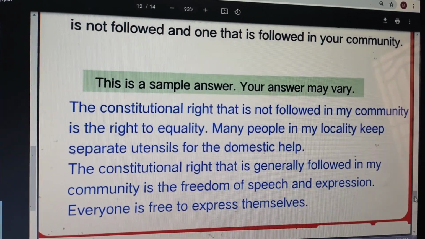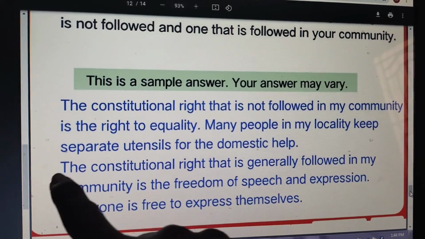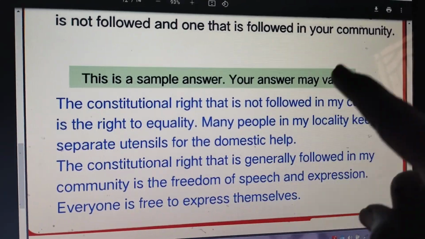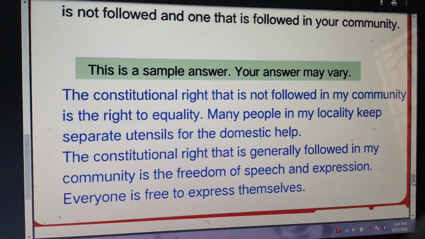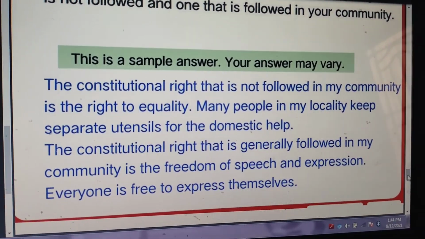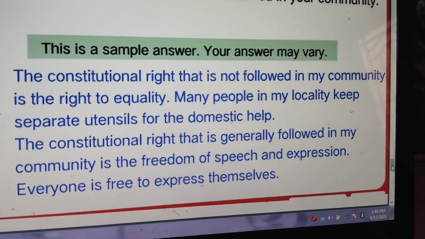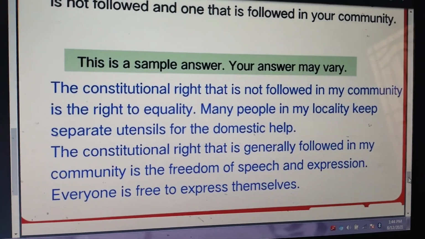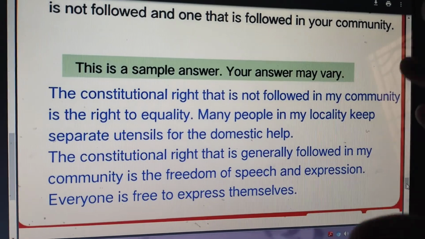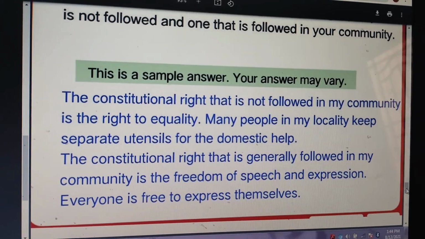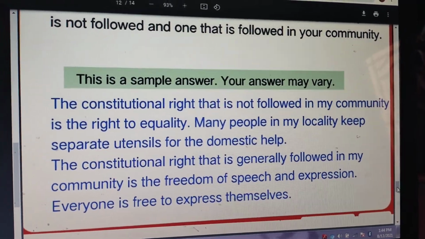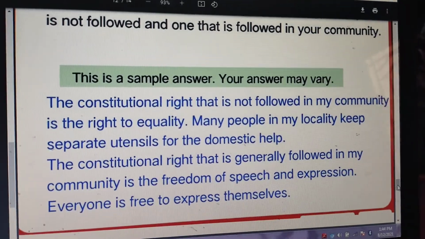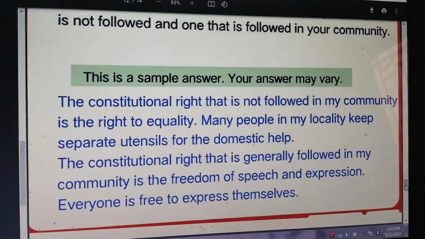And the constitutional right that is generally followed in my community is the freedom of speech and expression. So you can express your feelings through your speech, isn't it? So that is the right given to you in the Indian Constitution. So this has to be followed and the above things should not be followed. So with this you can make some other answers.